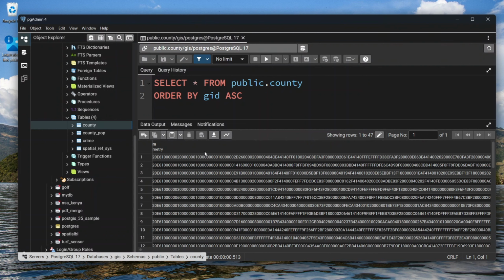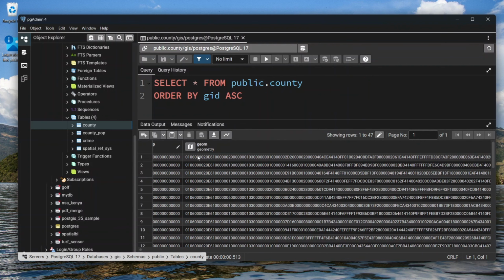So if you scroll to the far end, you realize that we have the geom column, and this is here because of the PostGIS extension that we have installed in our PostgreSQL. That one is what helps us to visualize this GIS data. So this is not just the normal data that we normally have, but this is geospatial data. So we must have a geom column which represents the geometry of that kind of data.